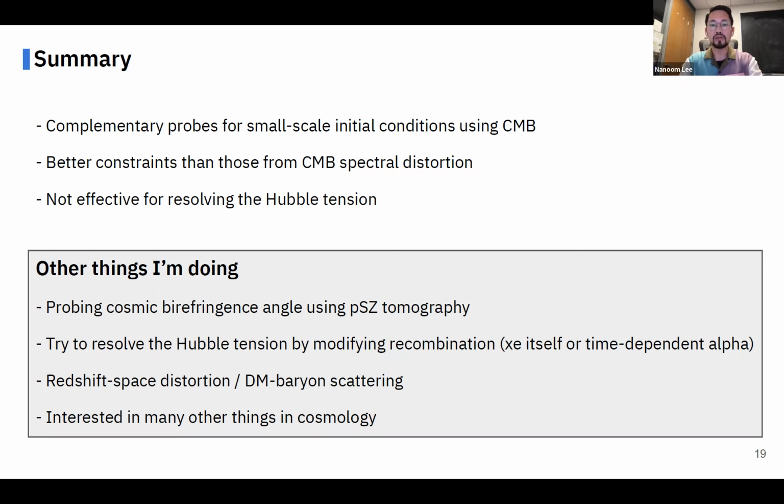But I wanted to mention that in addition to what I talked about today, I'm broadly interested in many things in cosmology. There are several things I'm currently working on, including polarized Sunyaev-Zeldovich tomography, also resolving the Hubble tension by modifying recombination history, and also galaxy redshift space distortion, and dark matter baryon scattering.